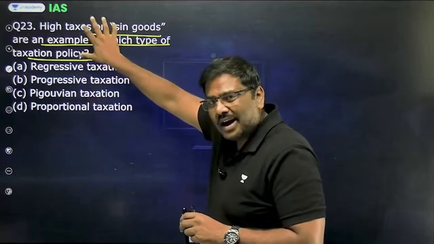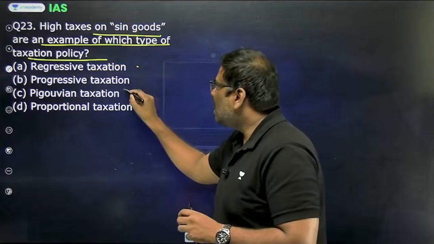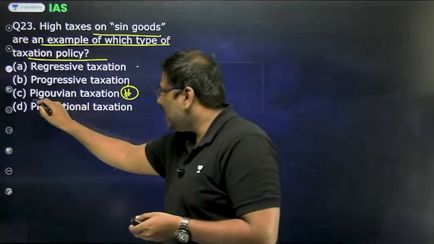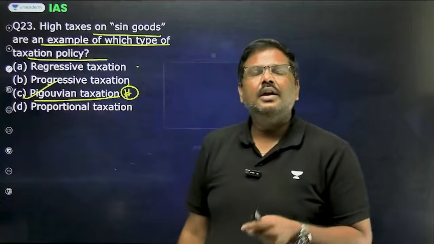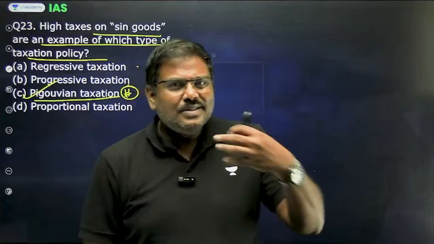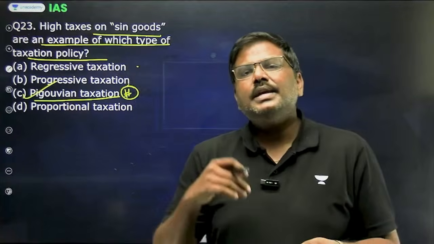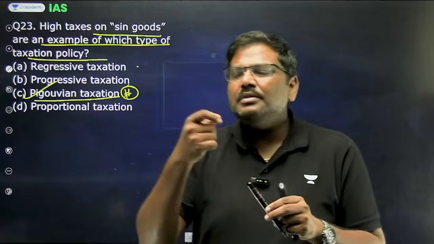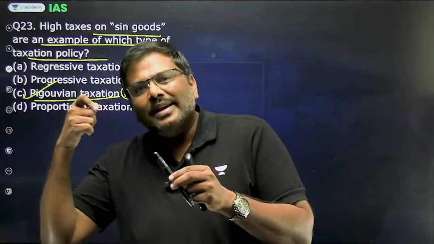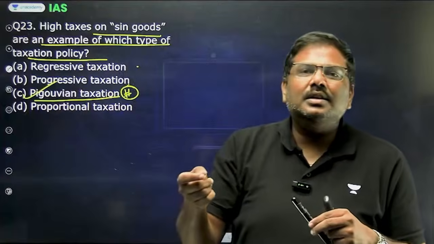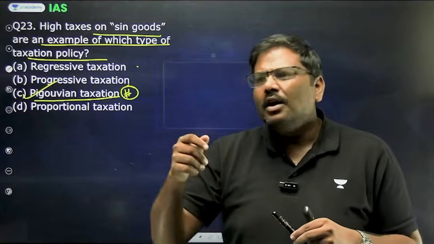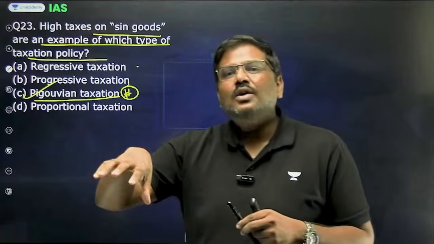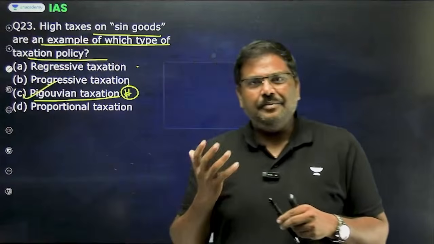Now, why are there high taxes on sin goods? The argument is given under the concept of option C, Pigouvian taxation, which is the right option by the way. Whenever a person consumes a sin good, for example, a cigarette, when a person will smoke a cigarette, the smoke, let's say the exhaling of the smoke that is done by the person, is inhaled by somebody else. So there is a concept of externality here.